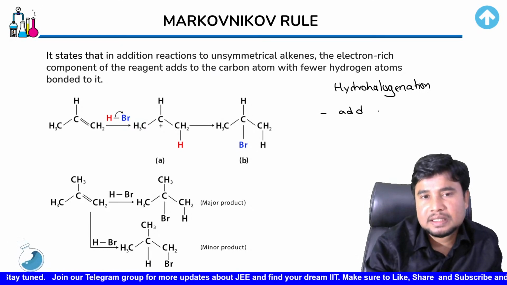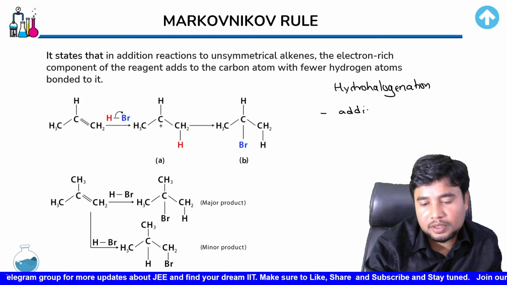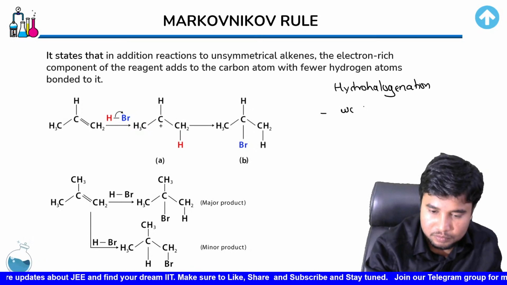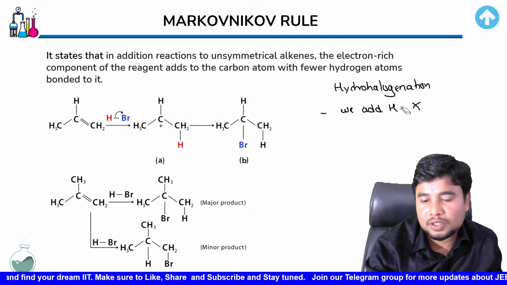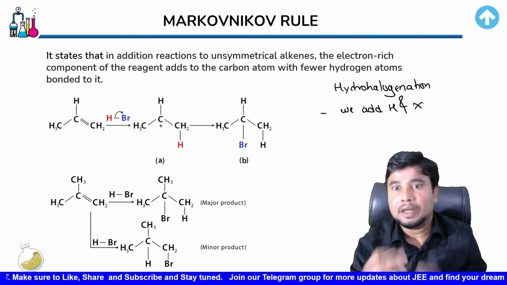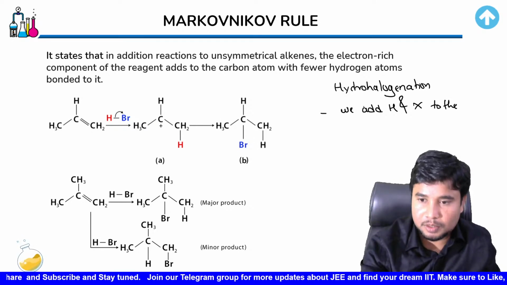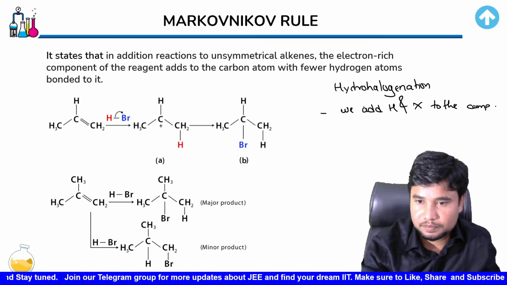The major thing that occurs over here is addition of hydrogen and halogen to the alkene. That is the major outcome that you would get in this reaction to the compound.